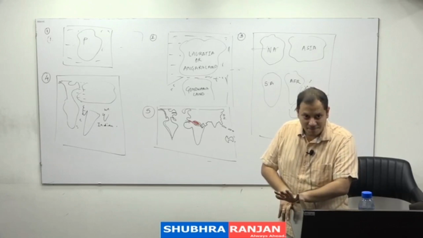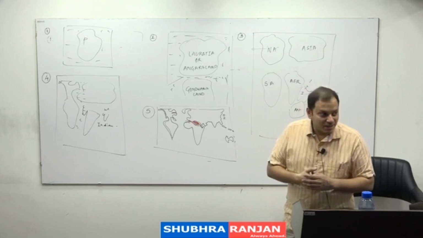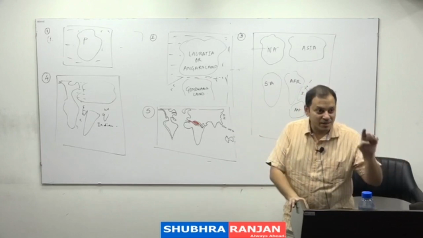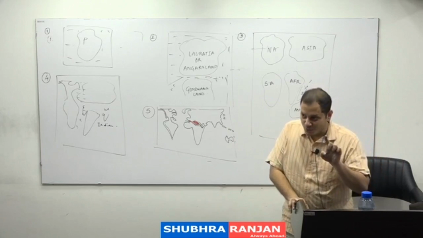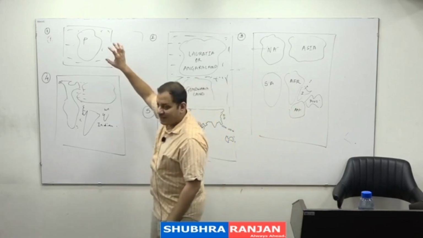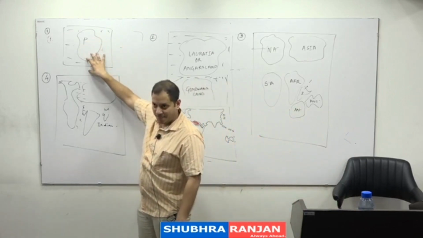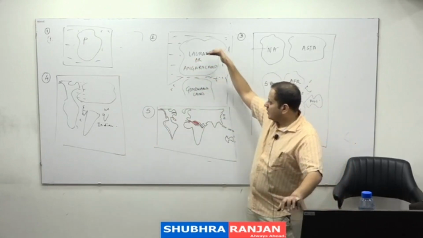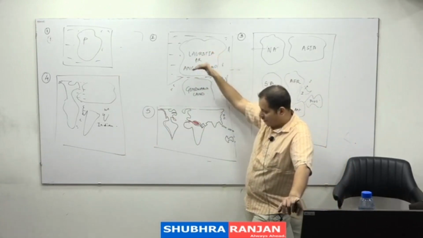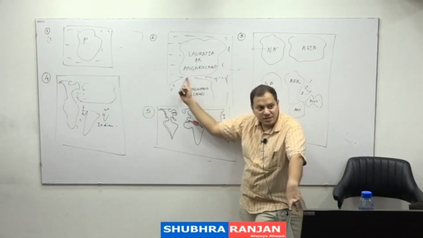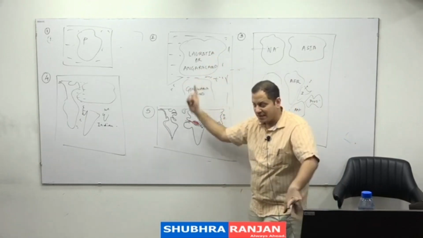Getting it? What has happened to the original Panthalassa? The original Panthalassa was reduced in size to form the present day Pacific Ocean. I am quickly repeating the theory. First of all, what was there? Pangaea and Panthalassa. In which period did it break? In the Carboniferous period. It resulted into the formation of Laurasia land and the Gondwana land. This phase is known as opening up of which sea? It is known as the opening up of the Tethys Sea.